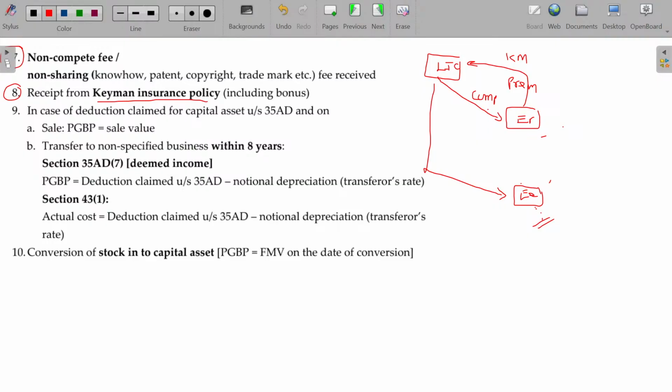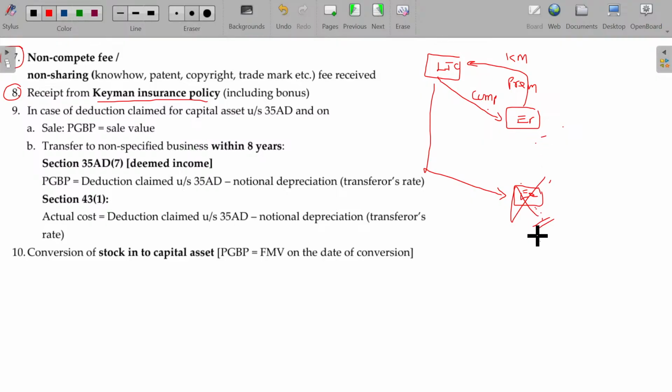If this employee is a key man for me and I insure his life in order to protect our profitability by paying the premium, and anything happens to the employee, then LIC gives the compensation to whom? It may be to the employer or to the employee itself. The employer may have some arrangement: to protect your life later on, I insure and you'll get some compensation. So as per that agreement, the employee gets the compensation from LIC out of the premium paid by the employer. Then it is called profit in lieu of salary of the employee.